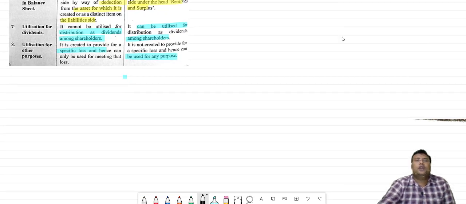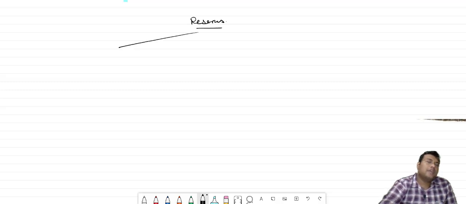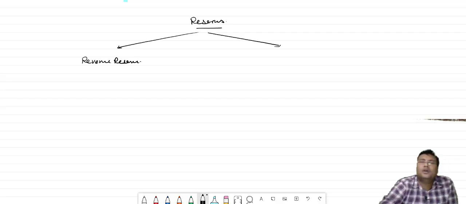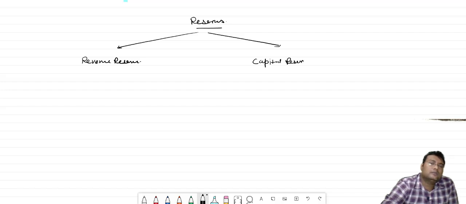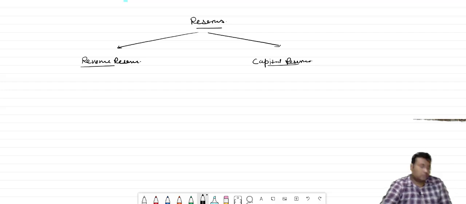Chalo, very good. Now bacha, the types of reserves. There are two types of reserve. One is known as revenue reserve, and one is known as capital reserve. What is the revenue reserve? What is the capital reserve?